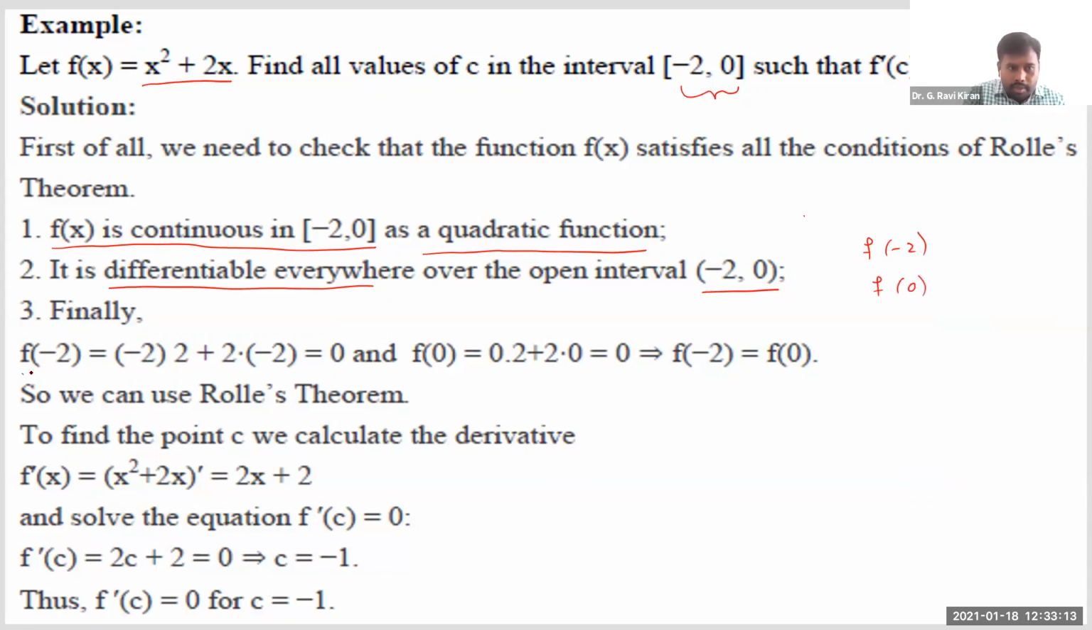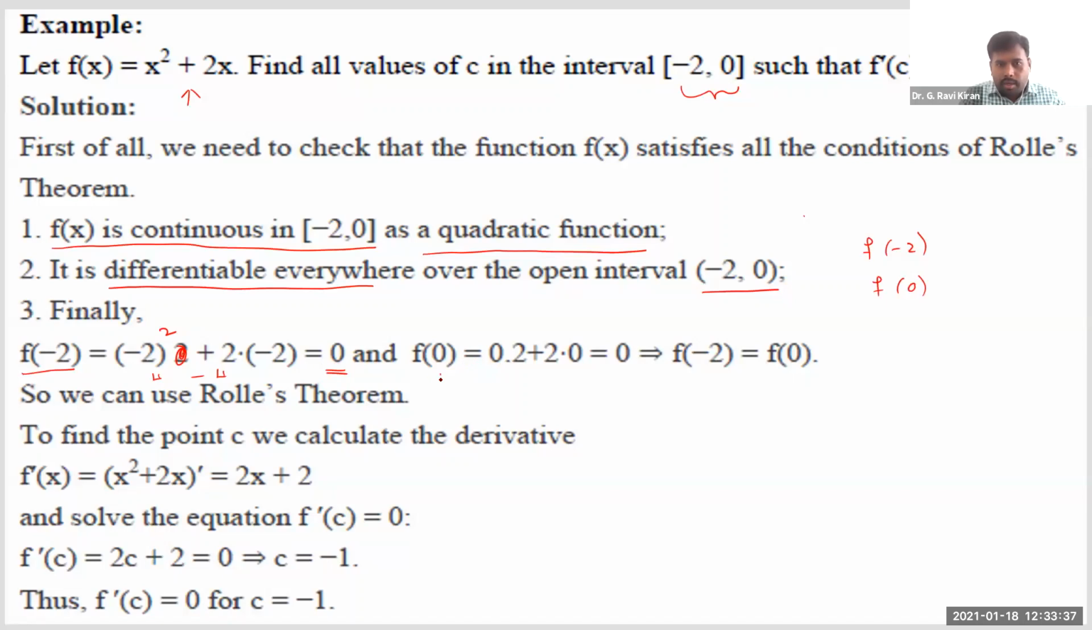See, I've just calculated f of minus 2 here. This is f of x. Now, in this expression, I'm just substituting x is equal to minus 2. So it is minus 2 whole square plus 2 into minus 2. When it is minus 2 whole square, it is 4, plus 2 into minus 2 is minus 4. So it is 4 minus 4, which you get as 0.